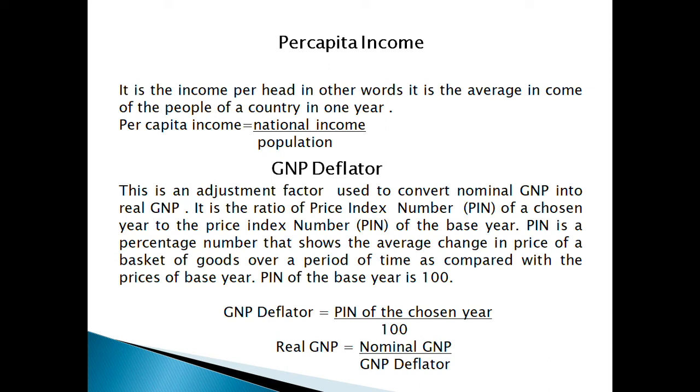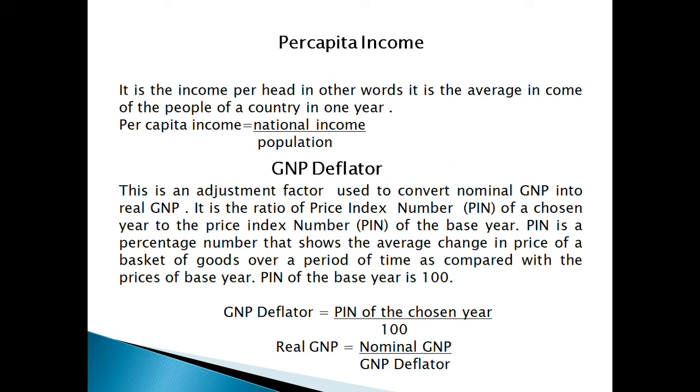The next term is GNP deflator. This is an adjustment factor used to convert nominal GNP into real GNP. It is the ratio of price index number or PIN of a chosen year to the price index number of the base year. PIN of the base year is always considered as 100. The chosen year is the year whose real GNP is to be estimated.